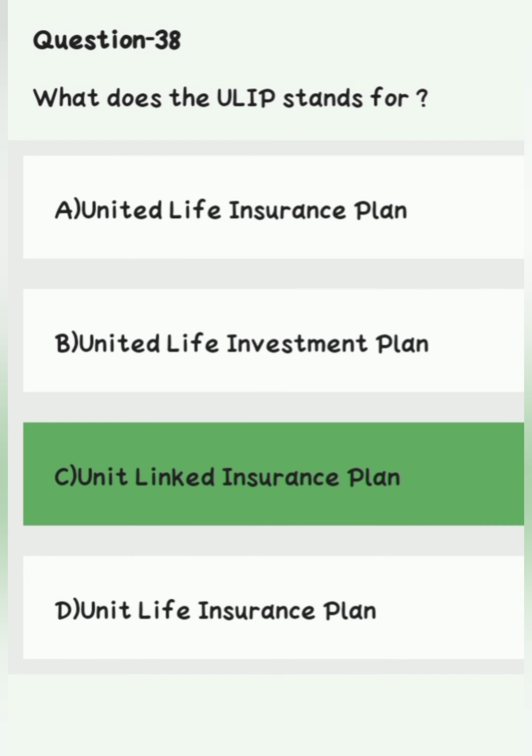Question number 38. What does the ULIP stand for? Option A United Life Insurance Plan, option B United Life Investment Plan, option C Unit Linked Insurance Plan, option D Unit Life Insurance Plan. Right answer is option C Unit Linked Insurance Plan.